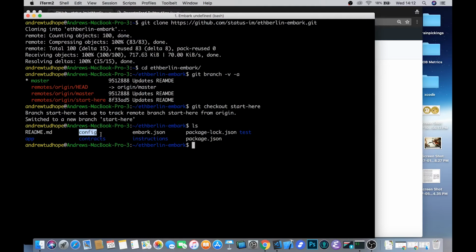of the really unique things about Embark is just how modular and configurable everything is. So it comes preloaded with this amazing config folder, which we'll go through as we get deeper into the tutorial. But this is where you specify everything from how and which blockchain you connect to, how you connect to Whisper, how you connect to IPFS and Swarm, how you set up your local web server. That's where ENS name support is also going to be.